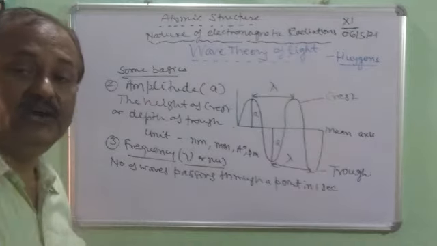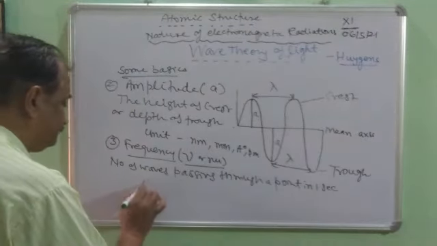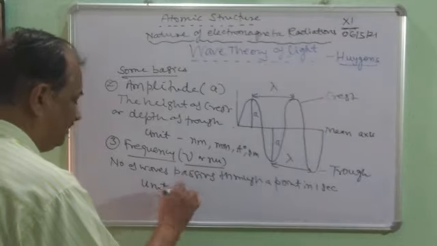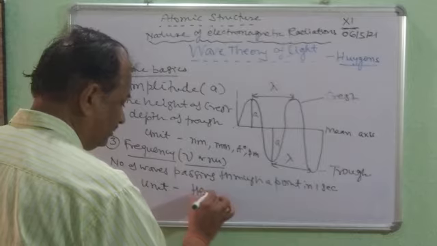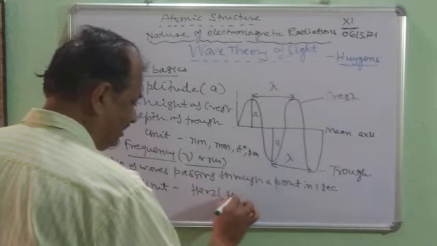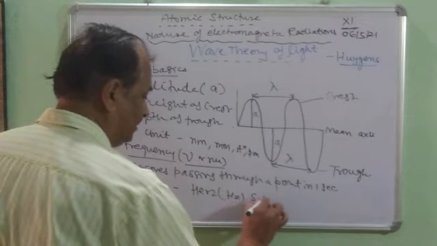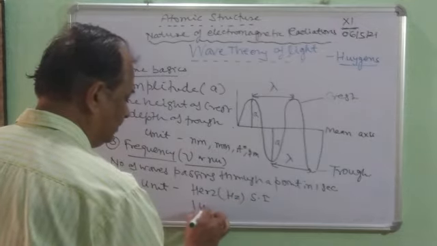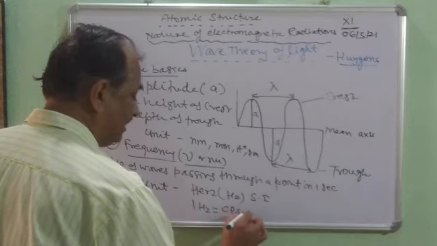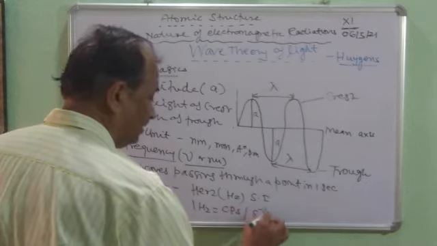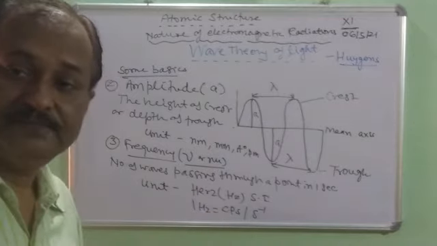In 1 second, how many waves are passing? Its unit is hertz, after Heinrich Hertz. 1 hertz is the SI unit, and 1 hertz is equal to CPS, cycles per second, or second inverse, per second. So this is one point.